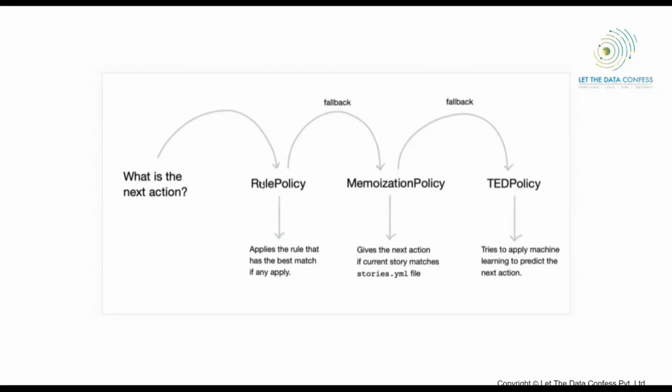Second thing is the memorization policy. If something is not getting matched, then you can say, okay, this is my similarity index, and this is matching with these words, and I can return the answer accordingly. The third is the TED policy. If that is also not working, then I am going to apply machine learning to predict the next action. When I'm saying fallback, it means if one policy is not working, then I'll go to this, then I'll go to this. So can you please let me know if you are able to understand why I'm not going directly to the TED policy or the machine learning algorithm?